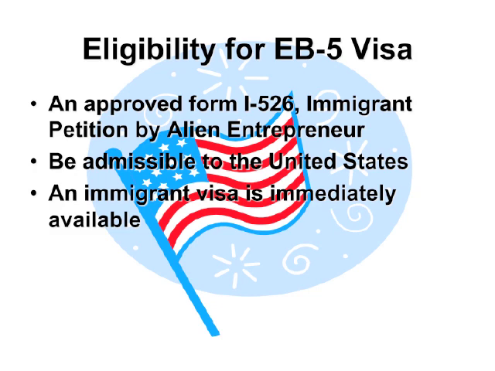To be eligible for an EB-5 visa, you need an approved Form I-526, Immigrant Petition by Alien Entrepreneurs, be admissible to the United States, and an immigrant visa must be immediately available for you.